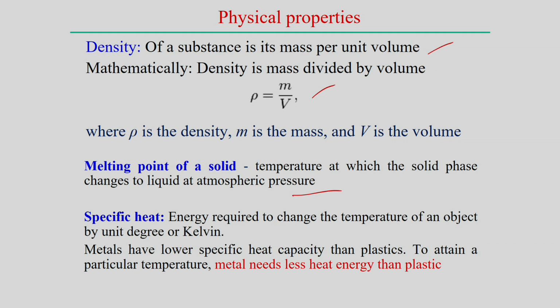Then specific heat is another type of material property. In specific heat we define the energy required to change the temperature of an object per unit degree, that is, the energy required to change a component by a single degree, either degree centigrade or Kelvin. Normally metals have a high specific heat as compared to plastics. Therefore, to attain a particular temperature, metal needs less heat energy as compared to plastic. That kind of information comes from looking into the specific heat property.